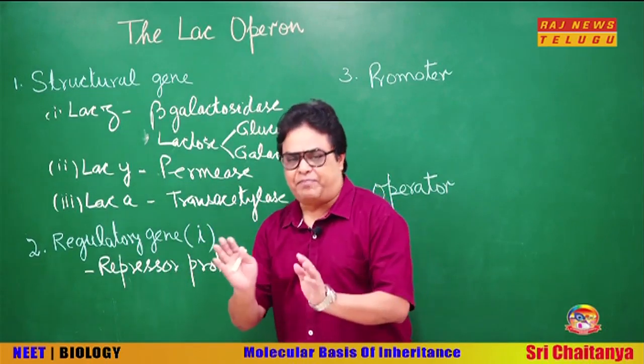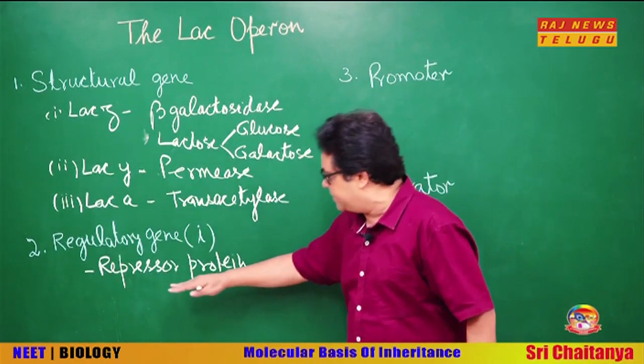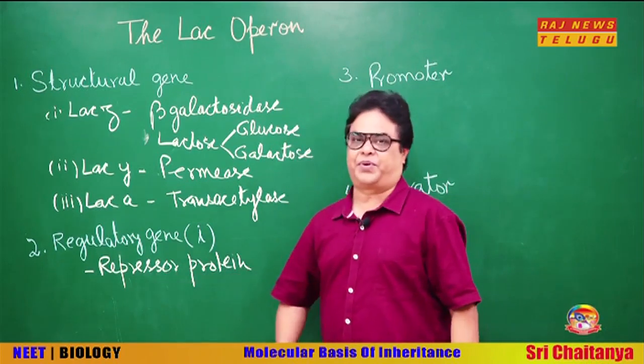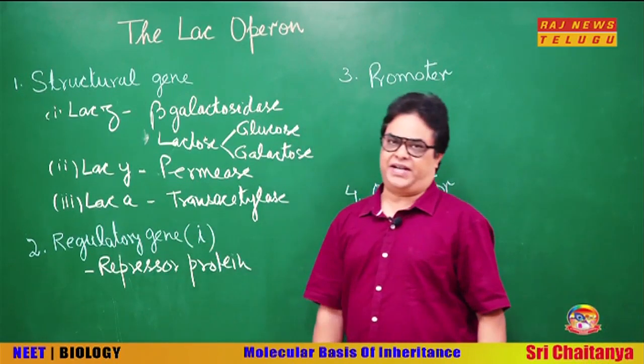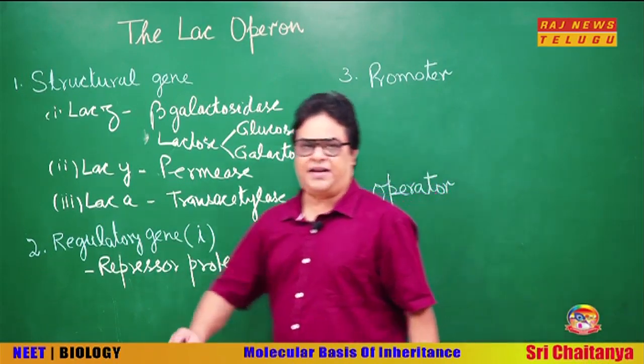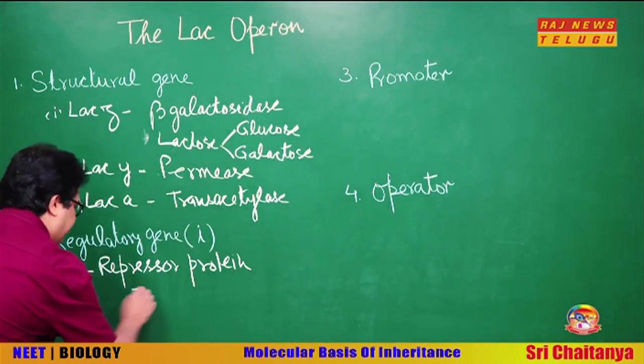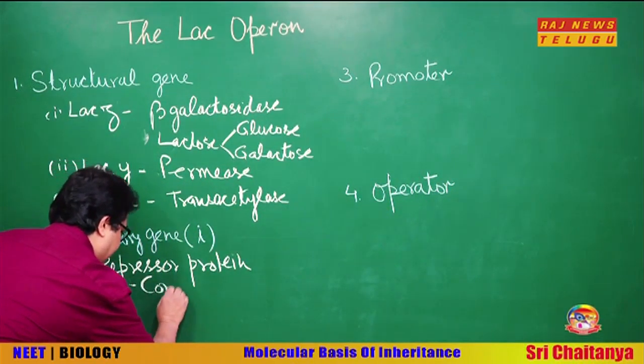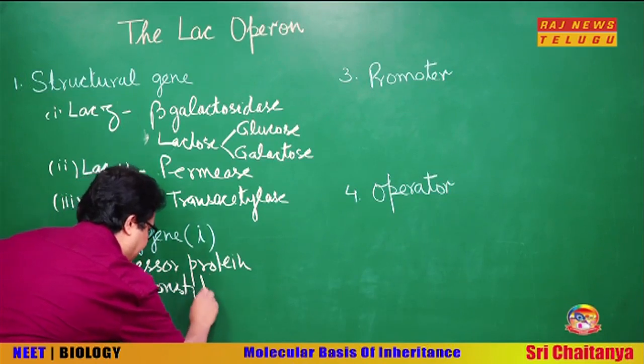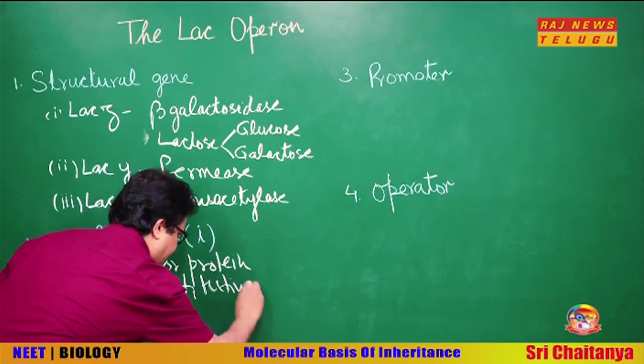Okay. So, it represses the structural gene, that is why it is called a repressor protein. And second very important thing is that this regulatory gene is a constitutive gene.